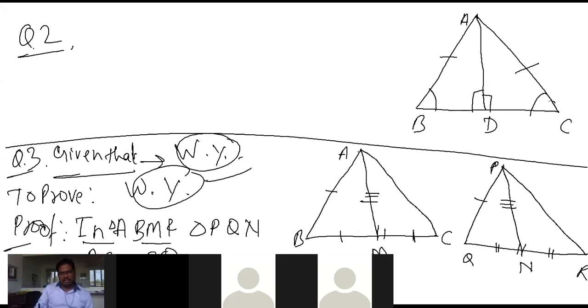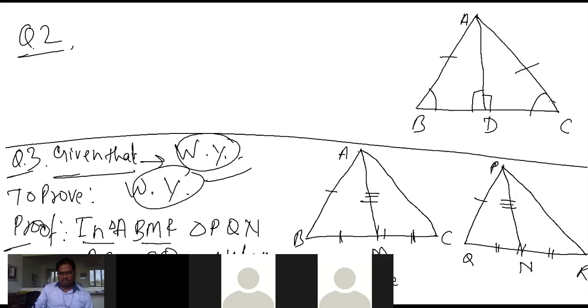But we have BC is equal to QR, and we know that AM is median. That means AM bisects BC into two equal parts. That means BM is equal to CM, and here PN is also median. So QN is equal to RN. So divide by 2 on both sides.